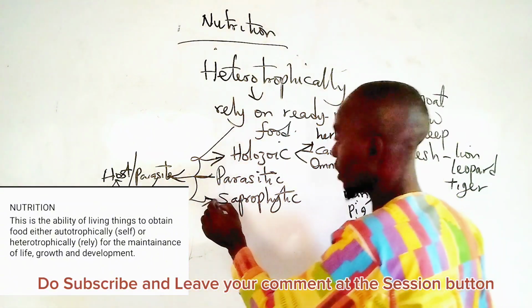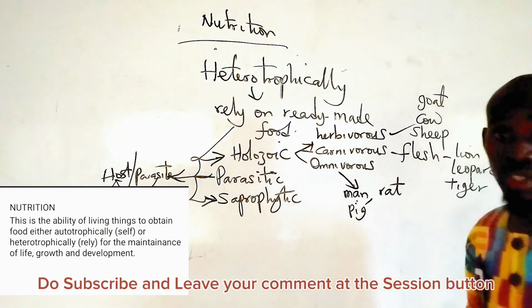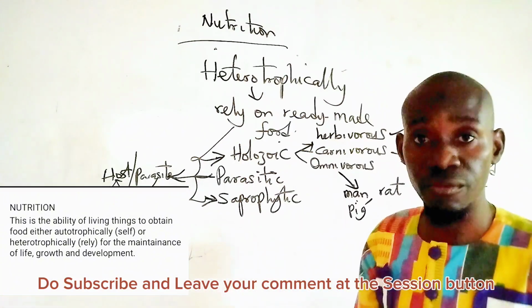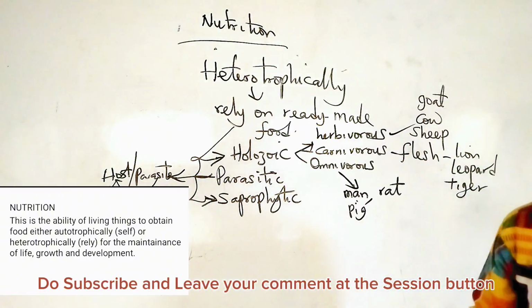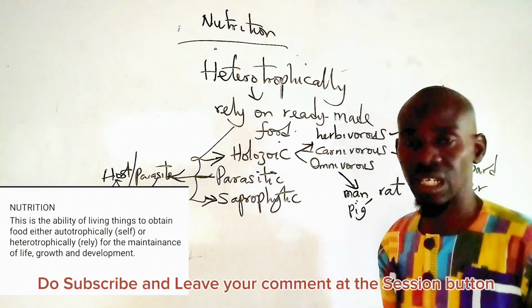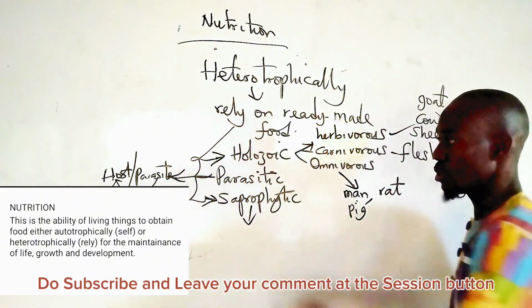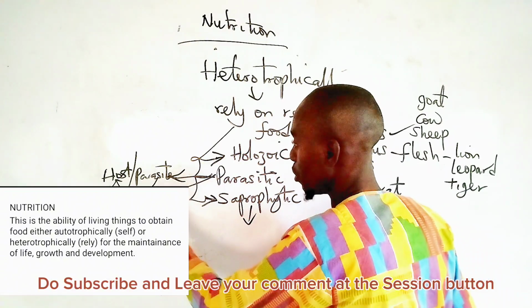Then we have saprophytes or saprophytic nutrition. This is a type of nutrition where an organism feeds on remains of organic matter or organisms that are already dead and converts them into decay form. An example of a parasite is tapeworm.